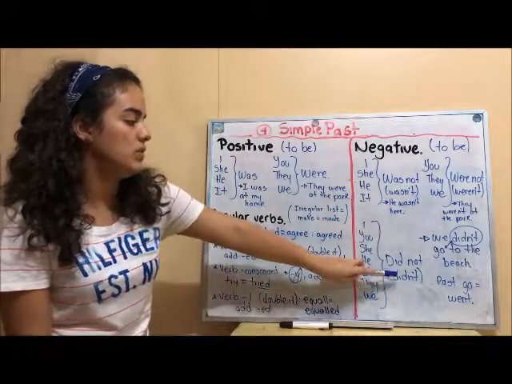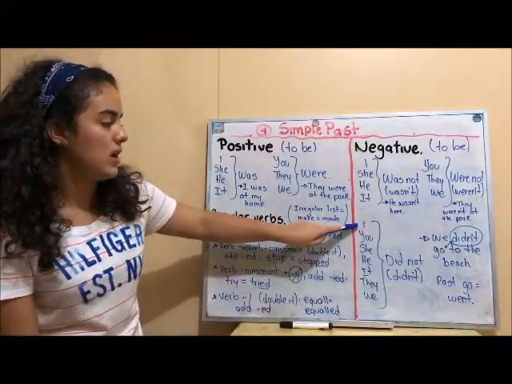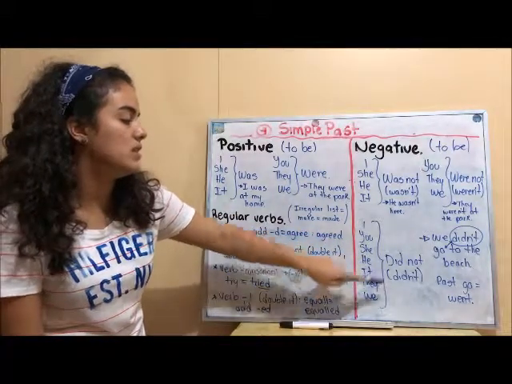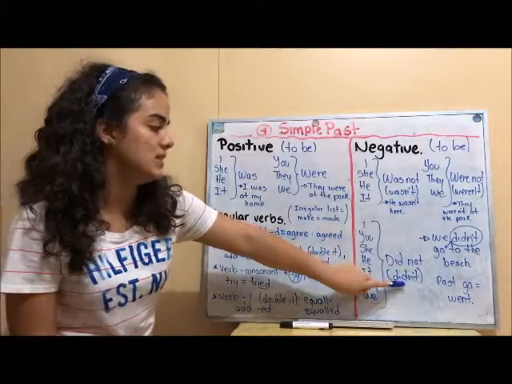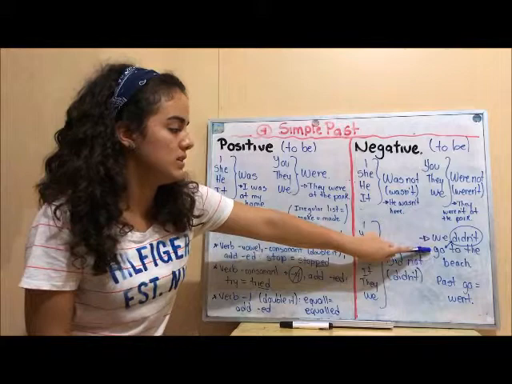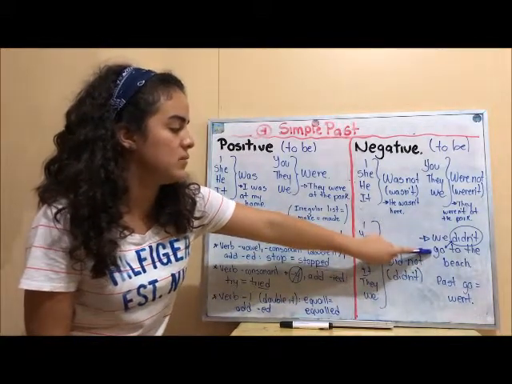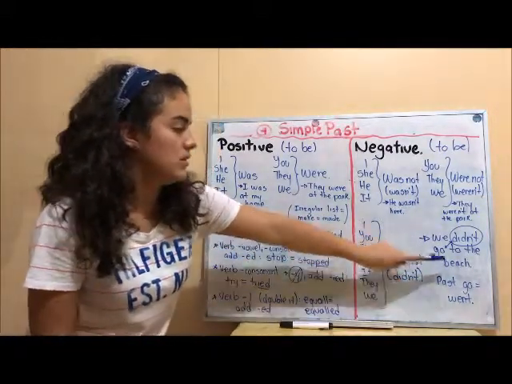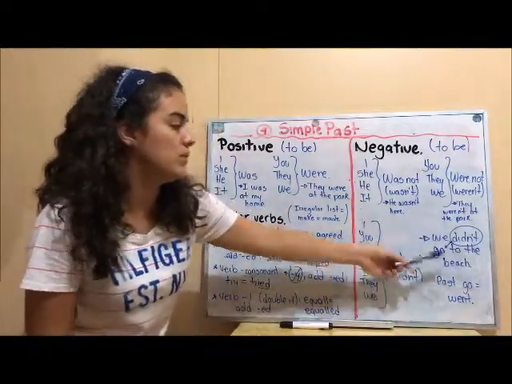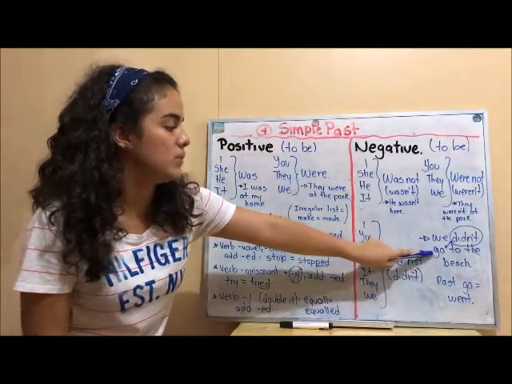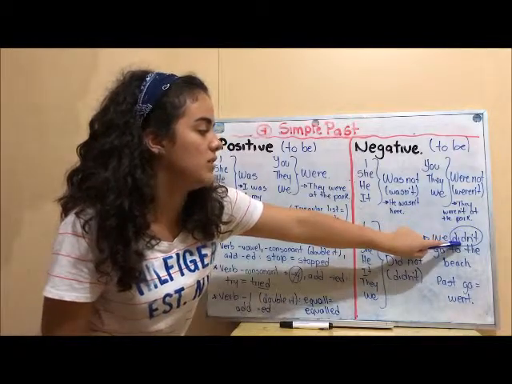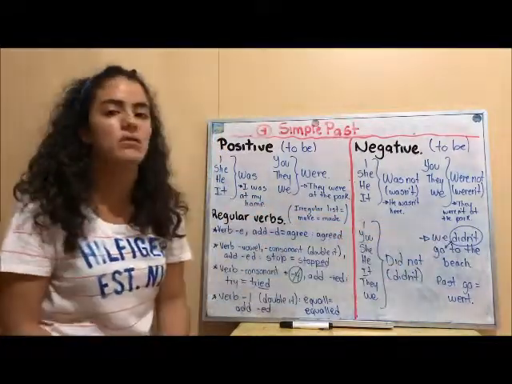And also we use did. So with I, you, she, he, it, they, and we can use did not or didn't. We didn't go to the beach. So go is an irregular verb. In past, we say went. So we didn't go to the beach, but we don't change this verb because we already have this auxiliary, so we don't have to change the verb.